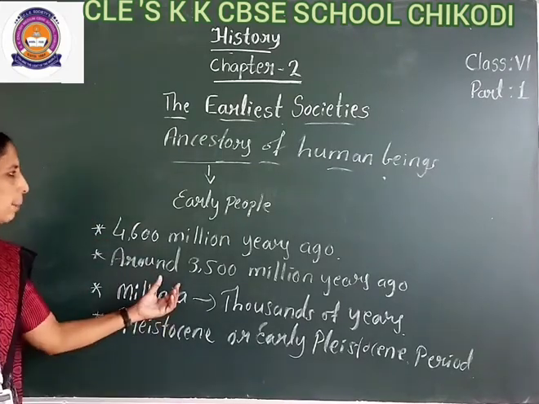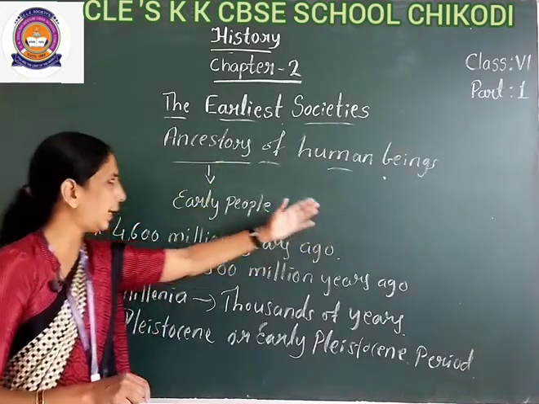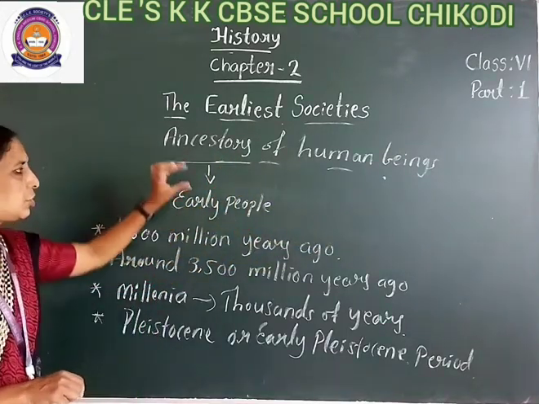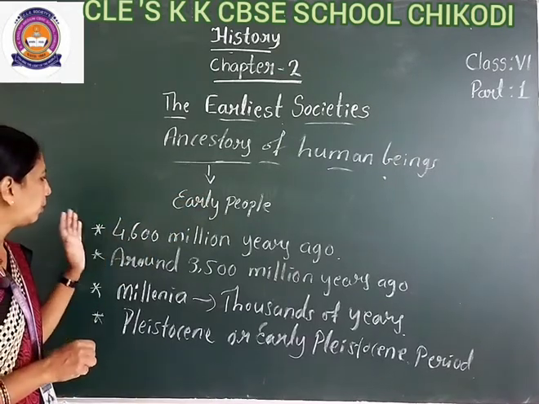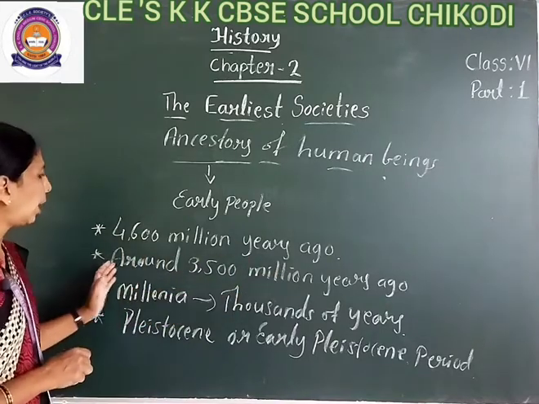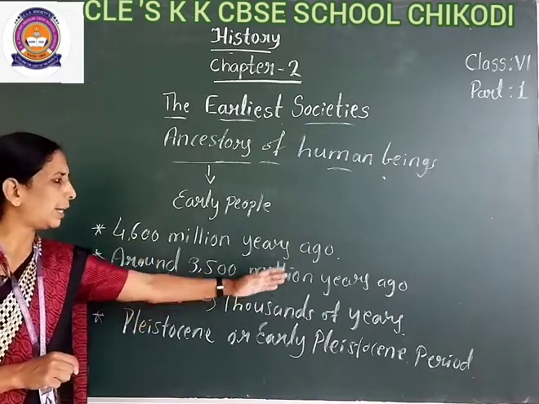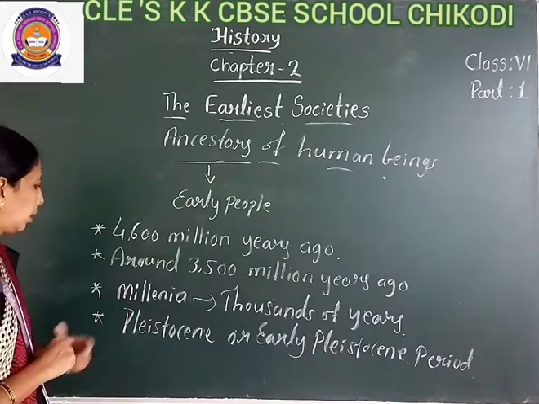Once again I am repeating: ancestors of human beings. Ancestors means early people. Our earth was formed around 4,600 million years ago. Around 3,500 million years ago, life started on that earth.